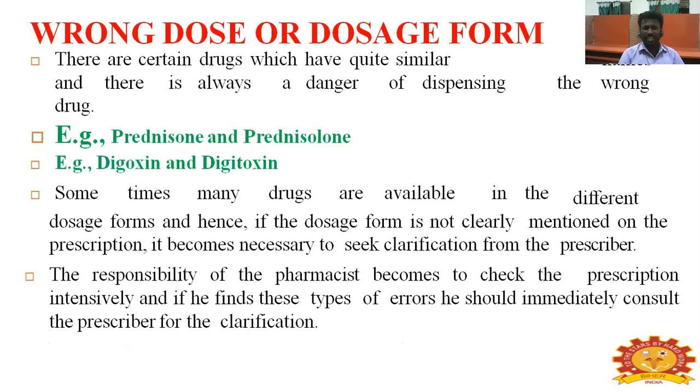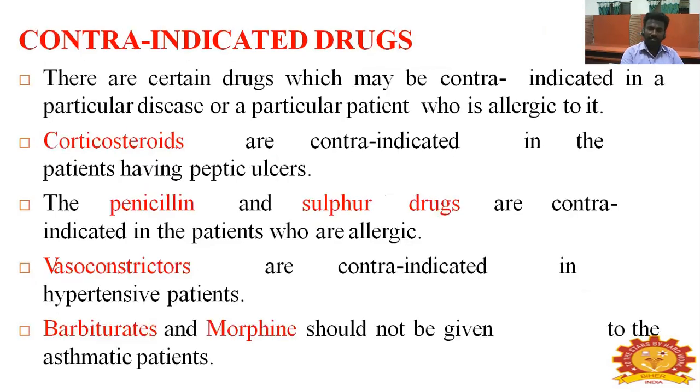Sometimes many drugs are available in different dosage forms. Hence, if the dosage form is not clearly mentioned on the prescription, it becomes necessary to seek clarification from the prescriber. The responsibility of a pharmacist is to check the prescription intensively, and if he finds this type of error, he should immediately consult the prescriber for clarification.